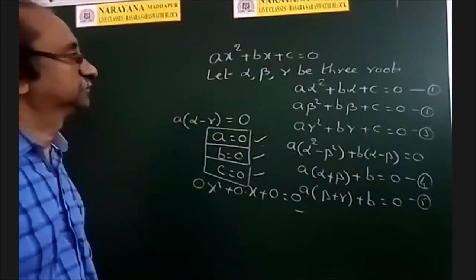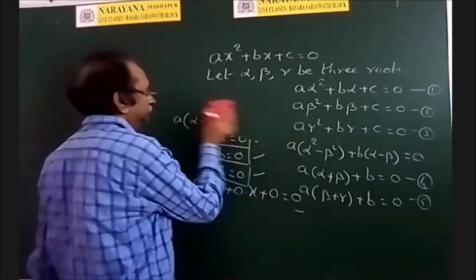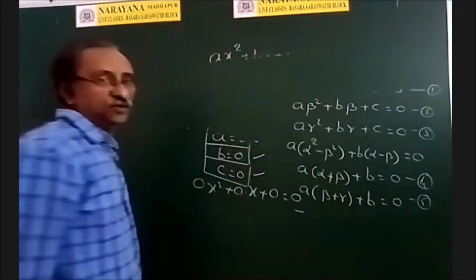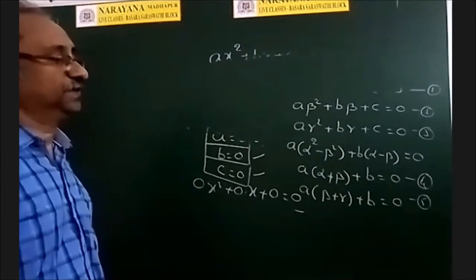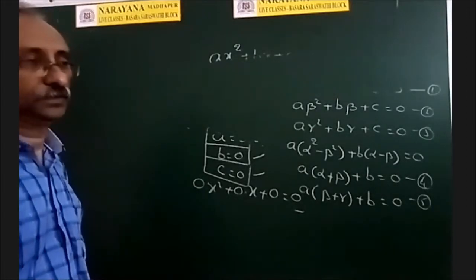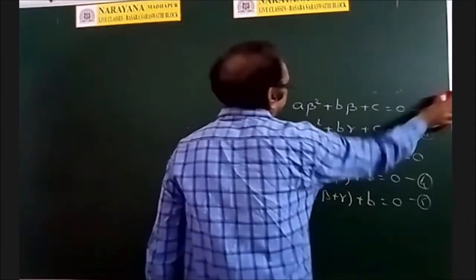That is, the equation ax square plus bx plus c is equal to 0 becomes an identity.